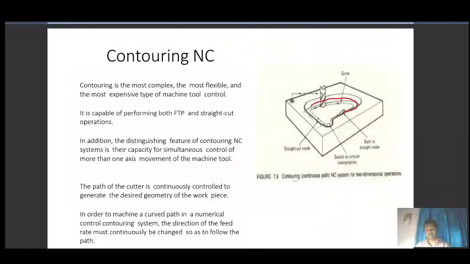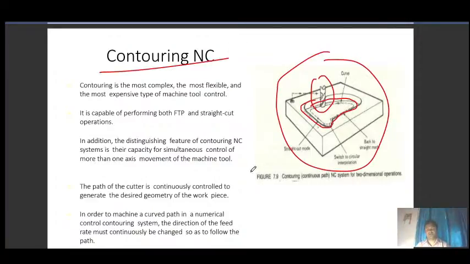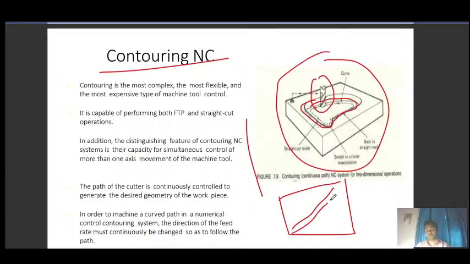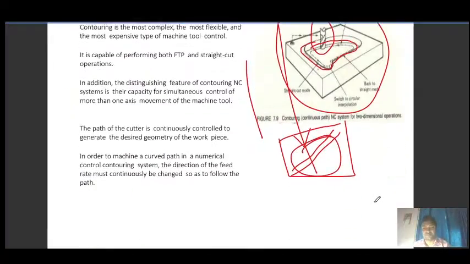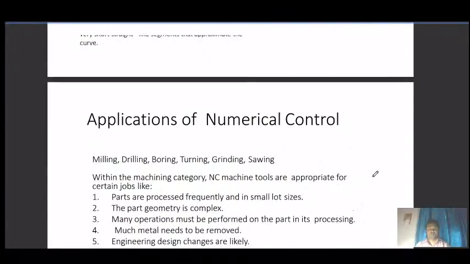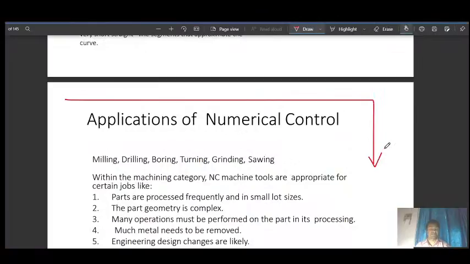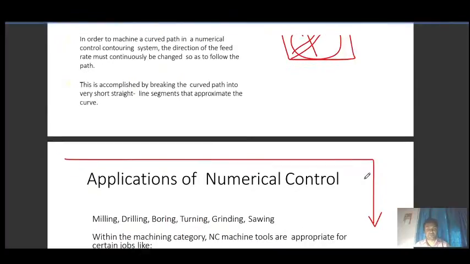Here you can see this part you are machining, and it is a form of both x and y. When we also include the z motion, the z axis, the third dimension, it becomes contour milling. So obviously you can understand that if you are making a groove from here to here, this is a form of contour milling. These parts I will discuss in the next class, and if you have any doubt you can ask me.